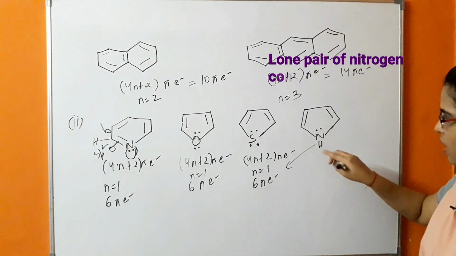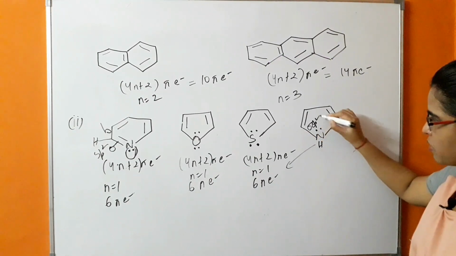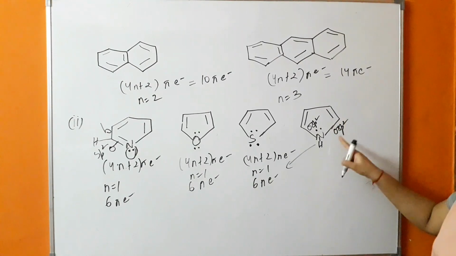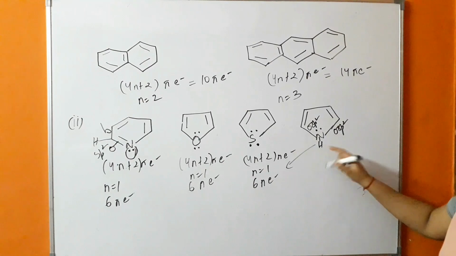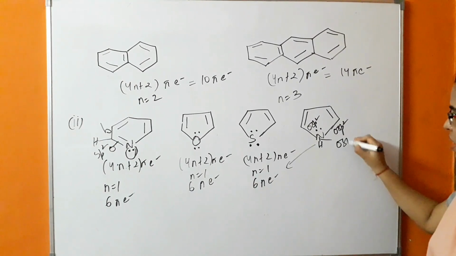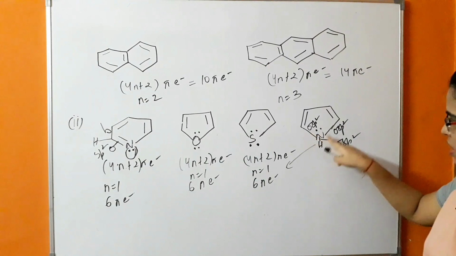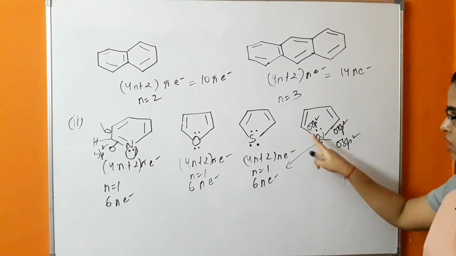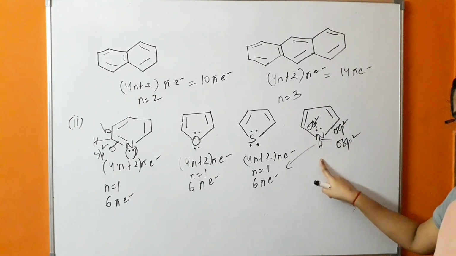So these are three hybridized orbital. This is one sigma bond, sp2 hybridized. This is one sigma bond formed with this carbon, and one sigma bond is formed with nitrogen and hydrogen. So this is a third sigma sp2 hybridized orbital. So there are three sigma sp2 hybridized orbital which are formed by this nitrogen, one with this carbon, one with this carbon, and one with this hydrogen.